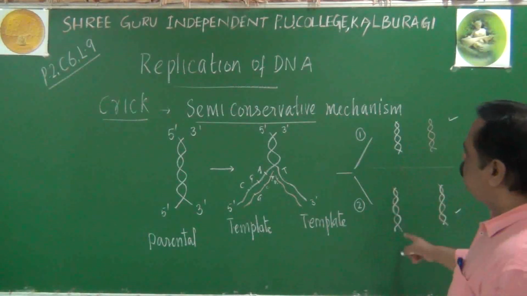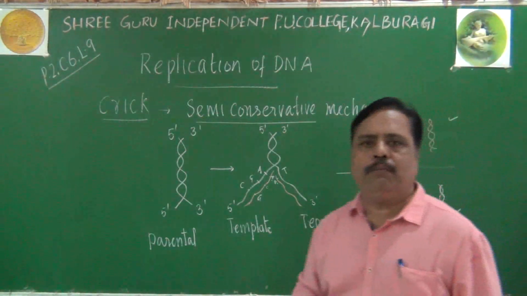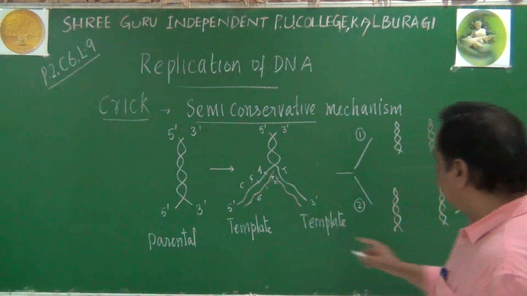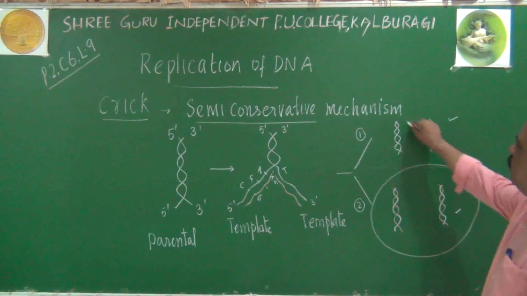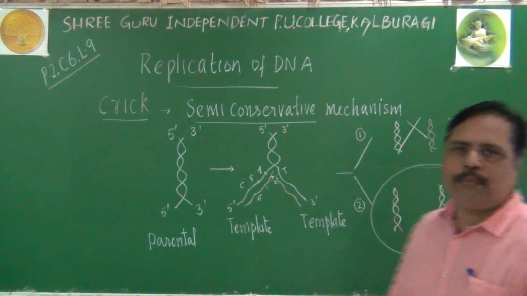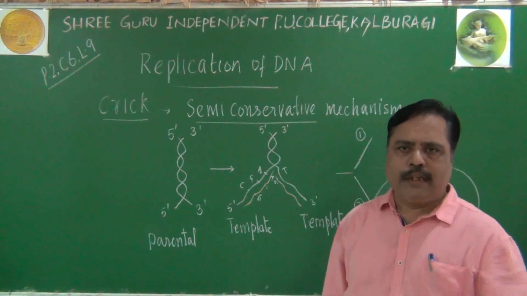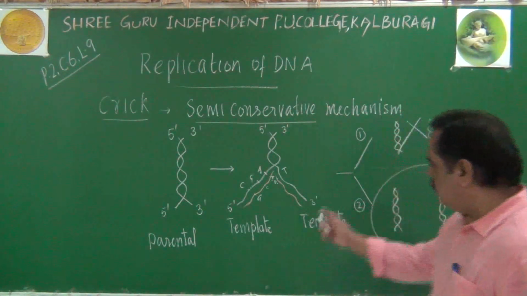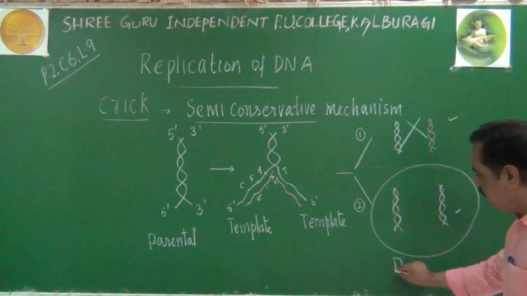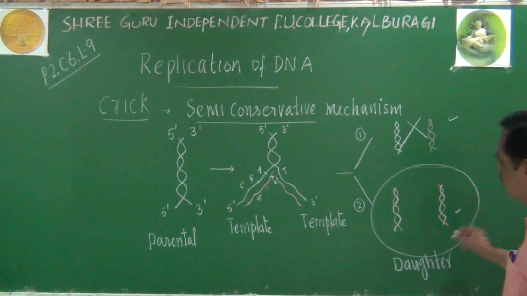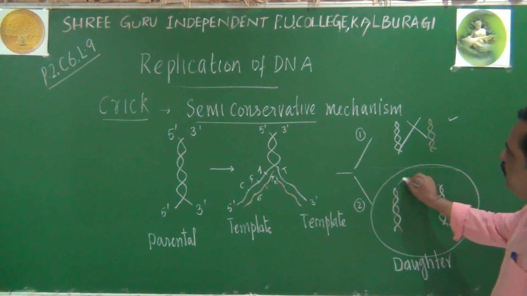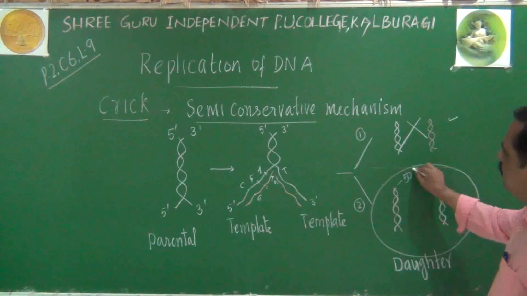Now among these two mechanisms, what Crick believed is that the second option is followed by living organisms. The first option is not happening in living things. In living things, the newly formed daughter DNA molecules will retain 50% of the parental strand.